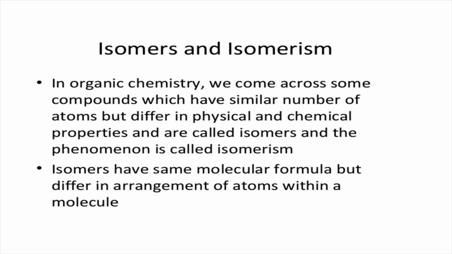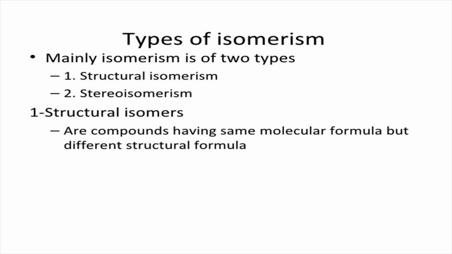That is, compounds that have the same molecular formula but differ in the arrangement of constituent atoms in some manner are called isomers, and the phenomenon is called isomerism. Mainly, there are two types of isomerism: structural isomerism or constitutional isomerism, and stereoisomerism.